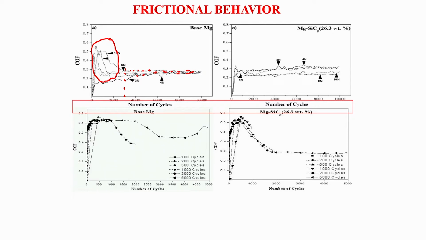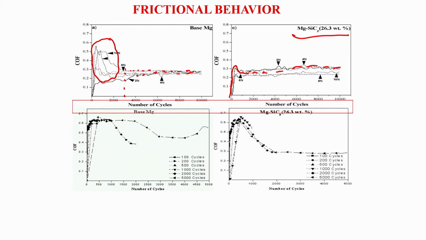When you add silicon carbide, let us say 26.3%, which is the extreme end of the silicon carbide composites, what you see here is that in the running-in period the coefficient of friction does not increase to 0.5 to 0.6, but goes to around 0.3, and then it reaches the steady state and stays at 0.3 as well. So essentially there is not much difference between the steady state coefficients of friction, but the way the coefficient of friction evolves with time in terms of number of cycles is quite different.